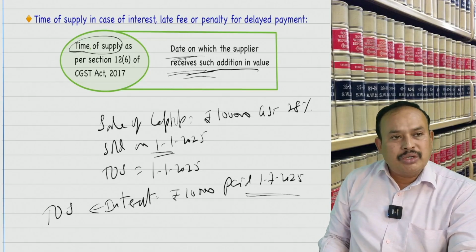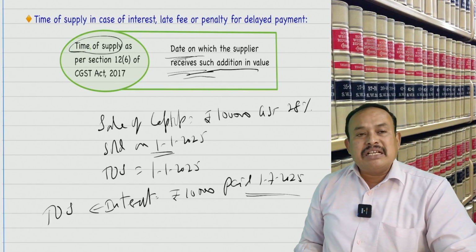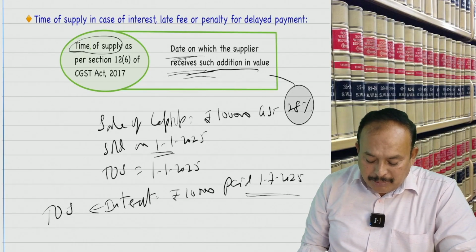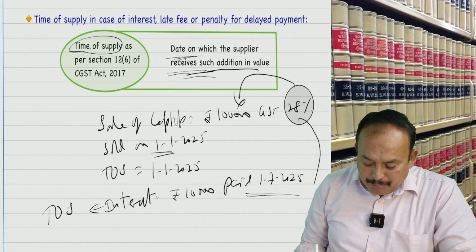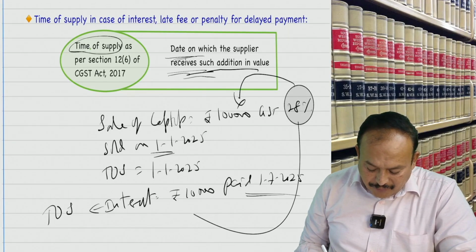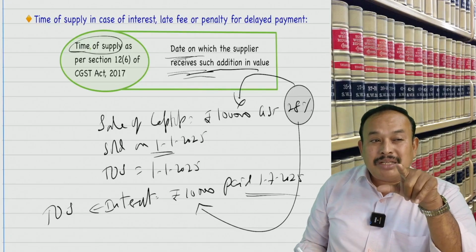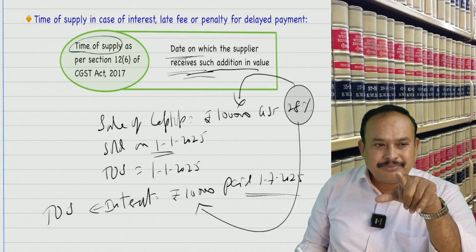So far, so good. Now, what rate of GST is applicable for the interest? The rate of GST for the main supply, 28% applied on 1 lakh, the same rate applies for this particular interest of rupees 10,000, with one small logical application.